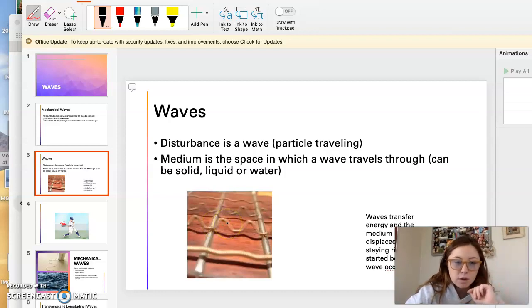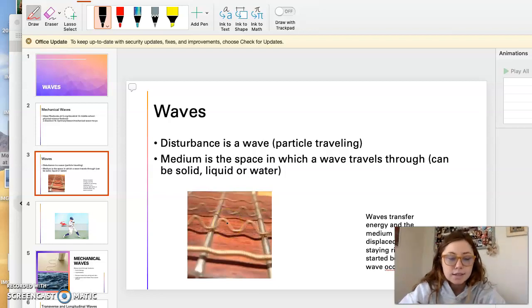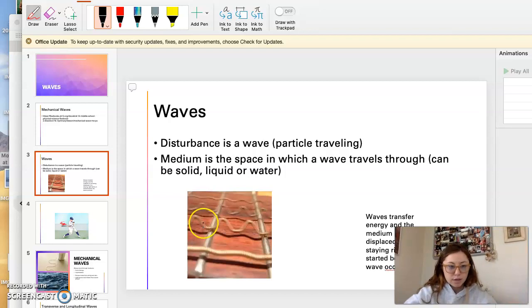And something to note about this is that it has no displacement, so it is not actually moving. The medium is not moving. The particle is traveling in it, but the medium is not physically changing its position, okay?